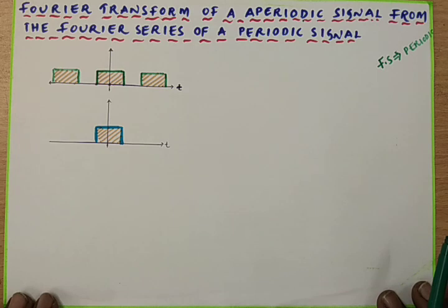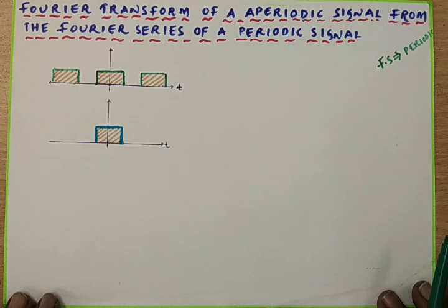When the signal is represented in the frequency domain, it is more convenient to analyze, because within a frequency band, we will come to know how much signal strength lies in that particular frequency band. So if a signal is represented in the frequency domain, it is very easy to analyze.